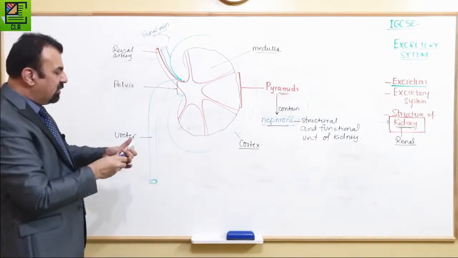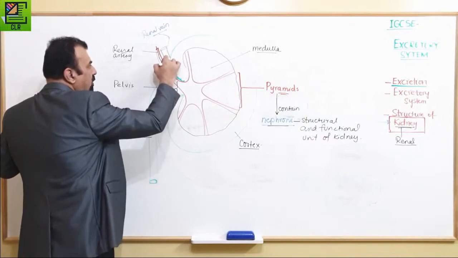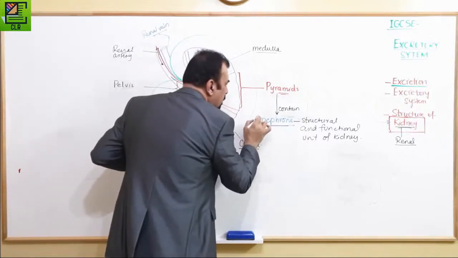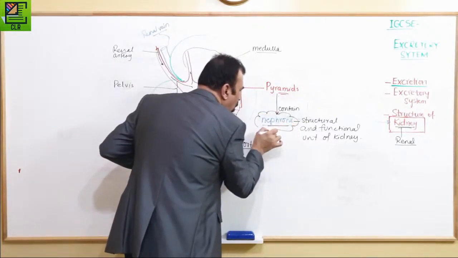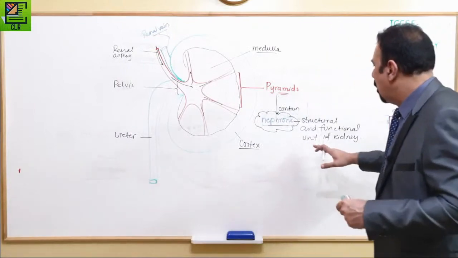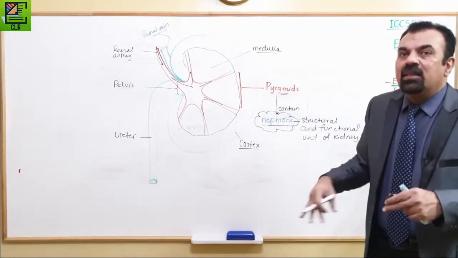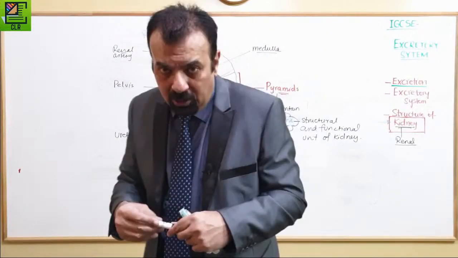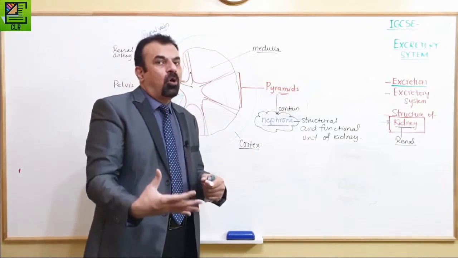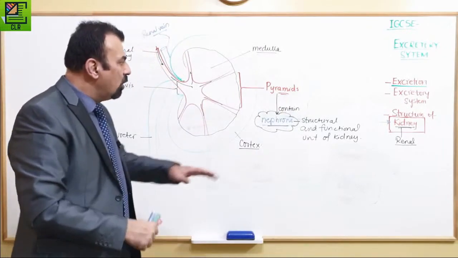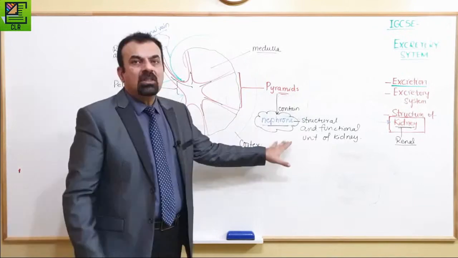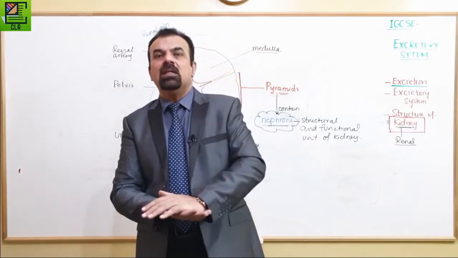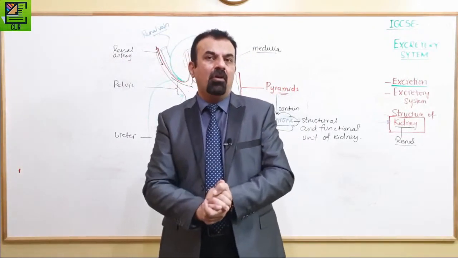So understand that the blood is coming into the kidney, and then this blood is spread and passes through the nephrons, which are the structural and functional unit of the kidney, and the nephrons are the ones which are going to filter that blood. How this filtration works, what is happening inside the nephron and how this cleaning process takes place, is our target for the very next lesson, which will be on the nephron.